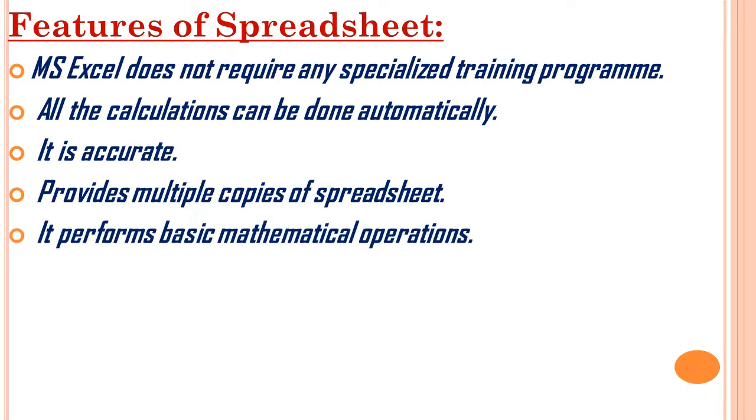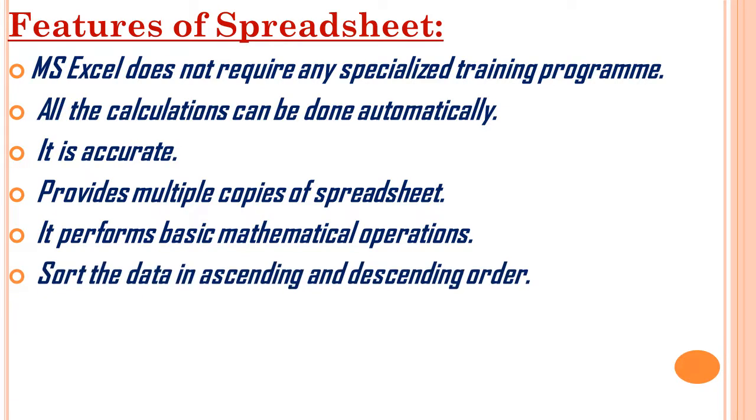It performs basic mathematical operations. Yes, basic mathematical in the sense normal operations will be there, right? Everything will be done using an electronic spreadsheet. Sort the data in ascending and descending order. For example, you have typed the students' names in the first column. If you want to sort the data alphabetical order, ascending or descending, using electronic spreadsheet, the data will be sorted easily.